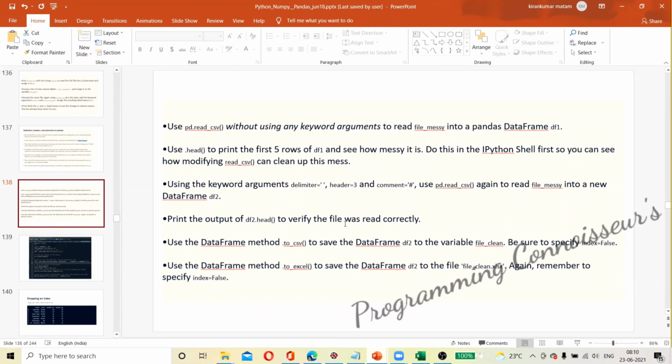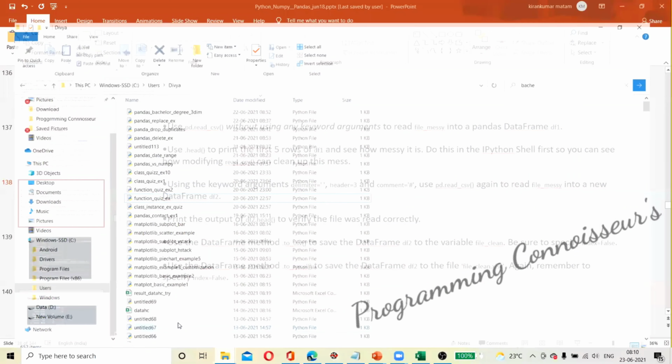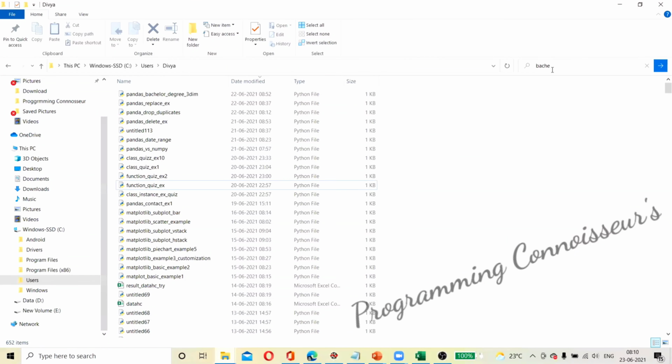The file messy is nothing but a notepad file. So let us open that file messy and see how it looks first of all.